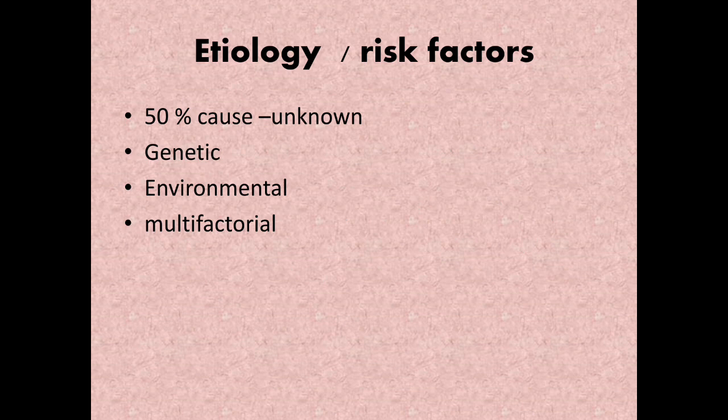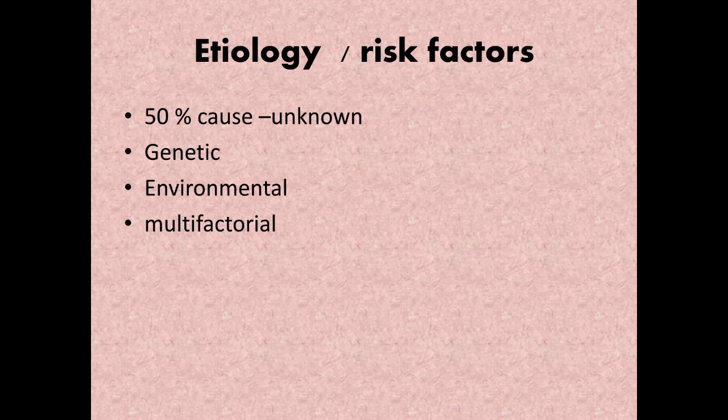Also, when it comes to genetics, consanguinity plays a major role. Consanguineous marriage is marriage within the family. It can be second degree, third degree. Any consanguinity in the parents increases the prevalence of genetic congenital anomalies.